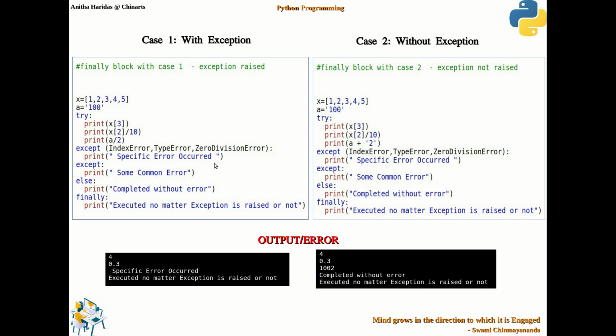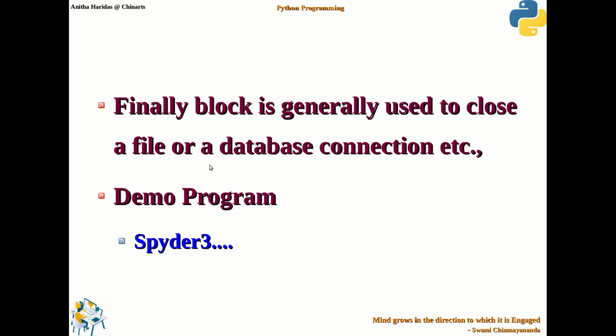That is why generally the finally block will be used to close a file or to close a database connection, etc. Whenever you want to do some housekeeping task, those tasks can be put in the finally block, so that automatically, whether an exception is raised or not, the finally block will help you in closing a file or in closing a database connection. So let us see a demo program.